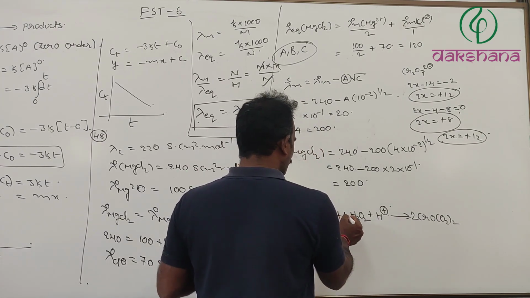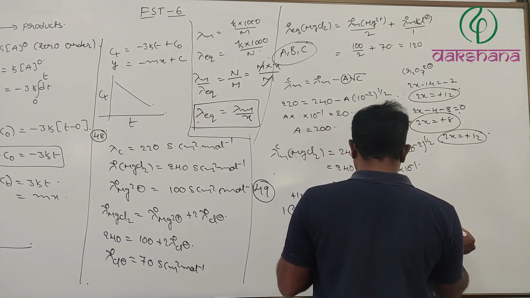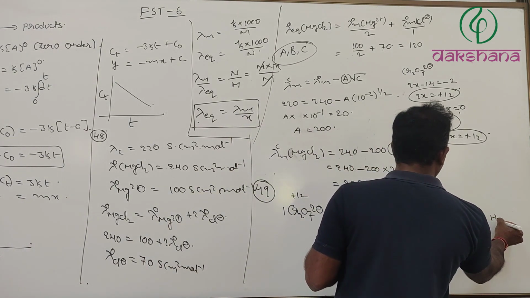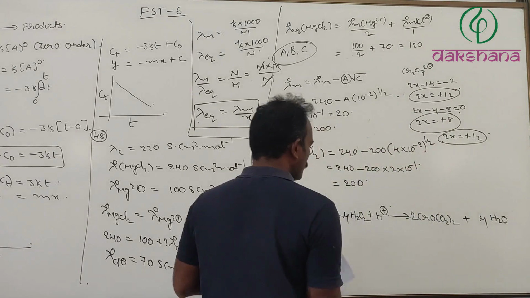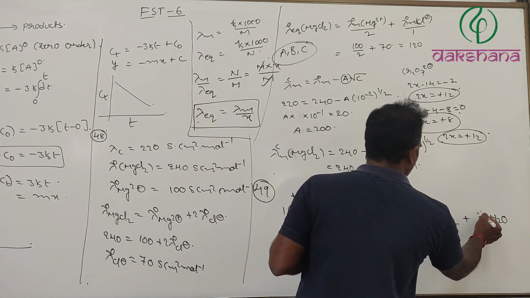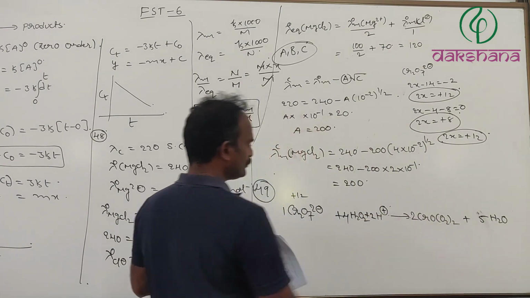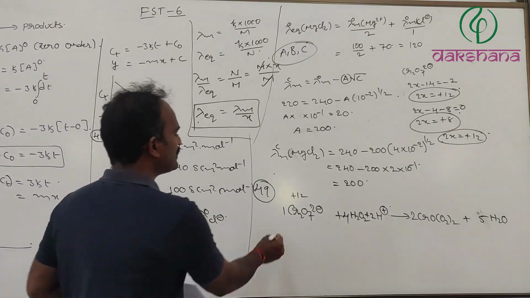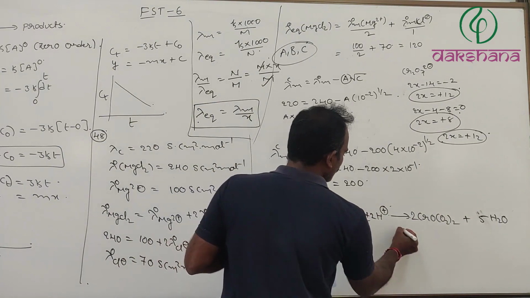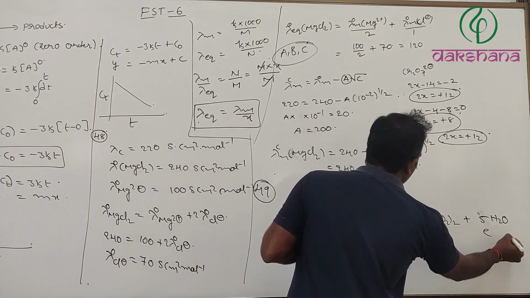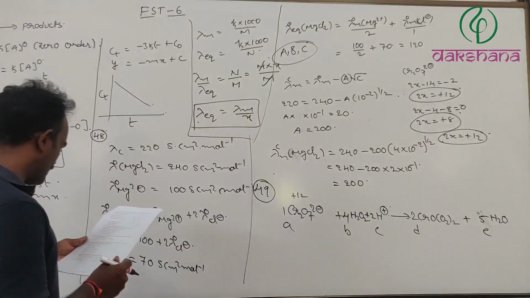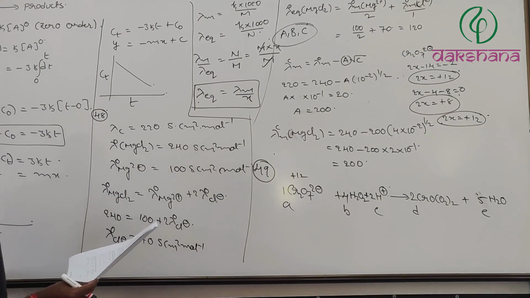If we put 4 here, we have to put H2O. If we put 4, we'll put 5 here, and these are going to be 2. Now the equation is balanced. This is A, this is B, and C, D as well as E. Now you can answer your question.